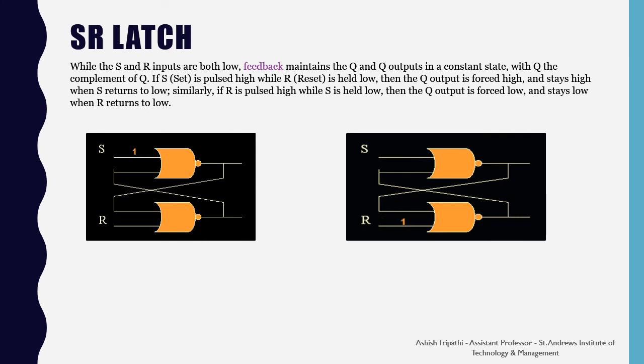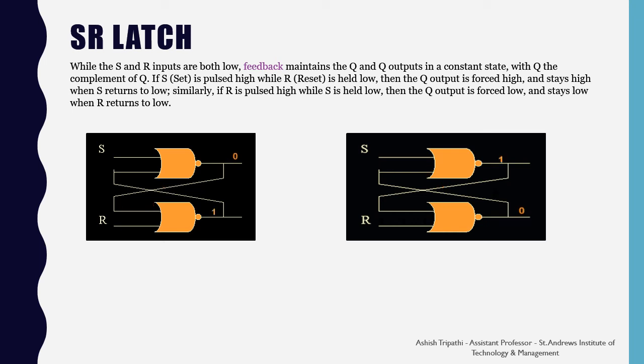SR latch. While the S and R inputs are both low, the feedback maintains the Q and Q dash outputs in a constant state. So if S, that is the set, is pulsed high while R, the reset, is held low, then the Q output is forced high and stays high when S returns to low. Similarly, if R is pulsed high while S is held low, then the Q output is forced low and stays low when R returns to low.